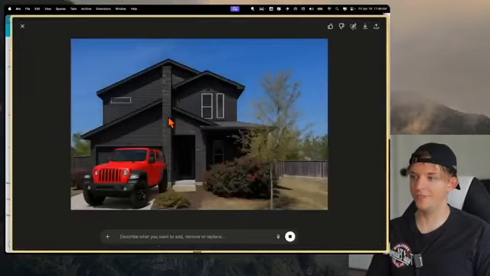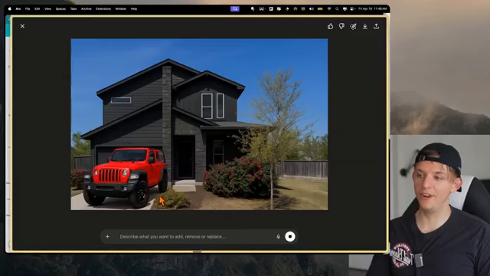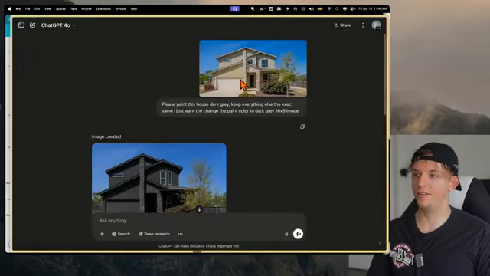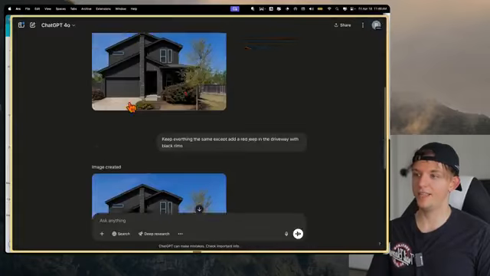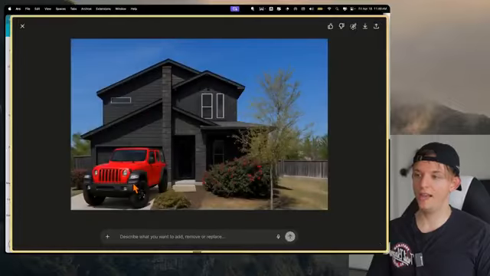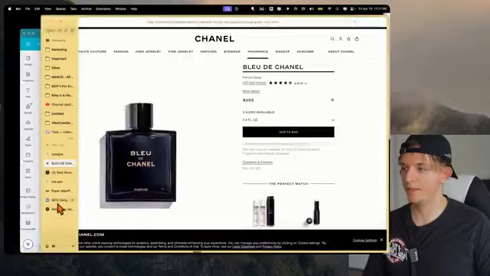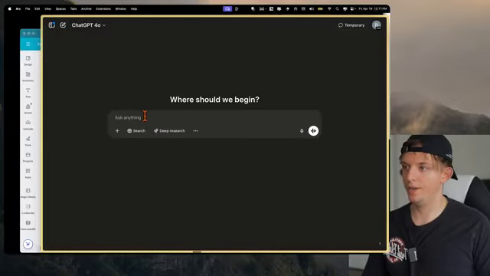There you go. We have the same image and we have this red Jeep out front. That's pretty good. We have this new house, which is basically identical to the form of this house right here. We painted it dark, and now we have this red Jeep right here in the driveway. Let's get this photo of Cologne.